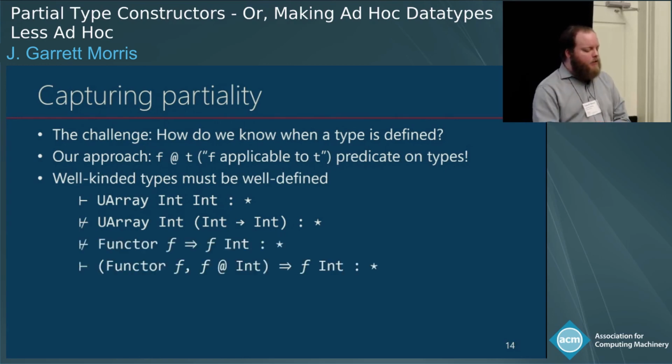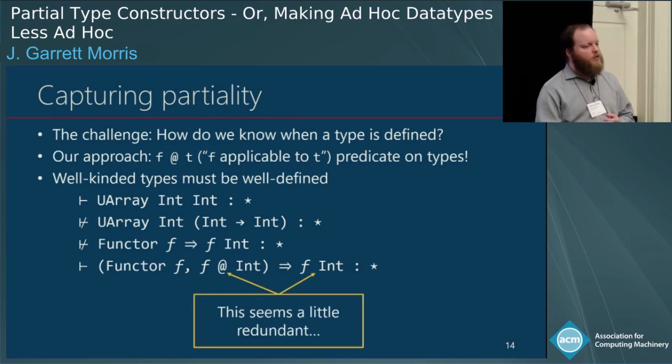And that means that when we have type variables, we're going to have to carry around constraints that make sure that their applications are well-defined. So the type Functor f implies f Int is not well-kinded in our system, because we don't know that f is applicable to Int. But if we ask for that information as well, if we say we know that f is a functor and we know that f is defined at Int, then the type f Int is perfectly well-kinded. It has kind star.